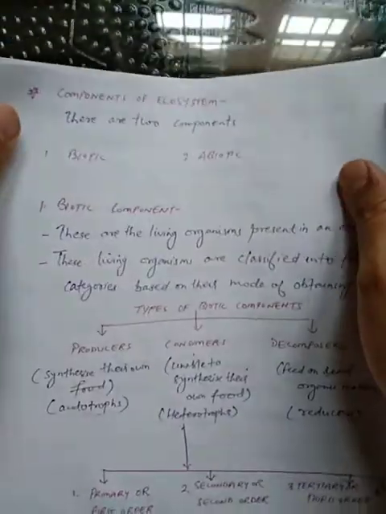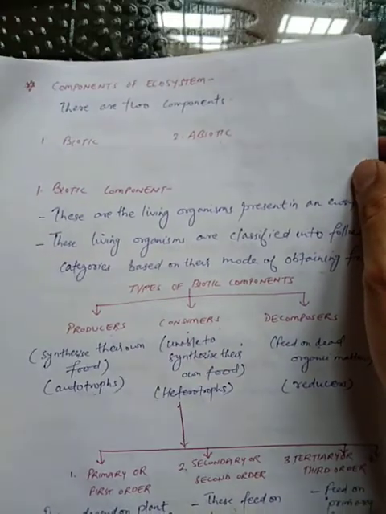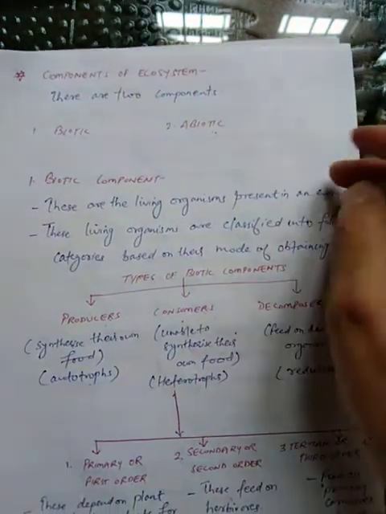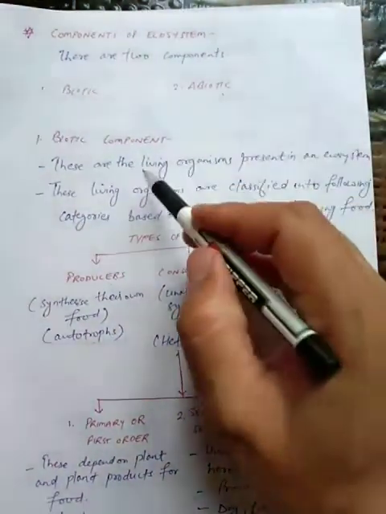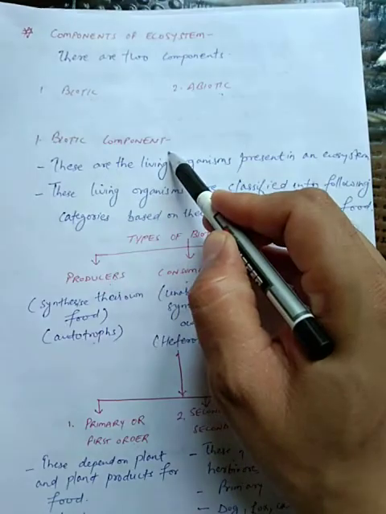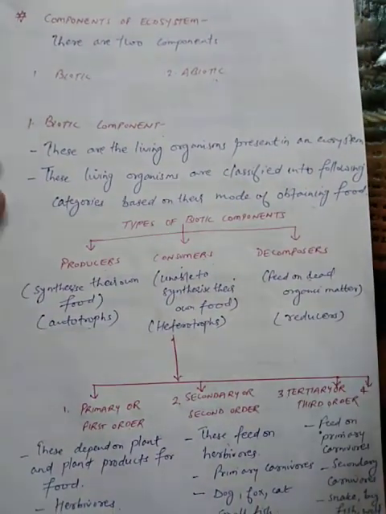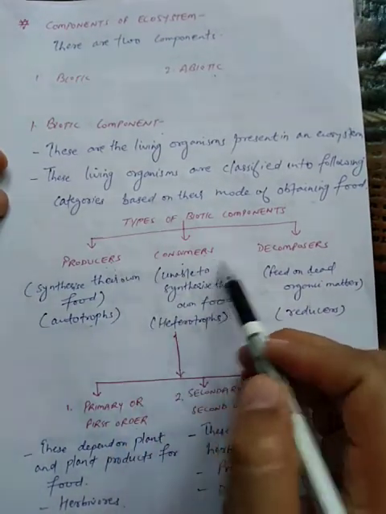Next you can see, students, components of ecosystem. There are two types. First is biotic and the second is abiotic. So what are biotic components? These biotic components are the living components which are present in an ecosystem and they are divided further into categories, that is producer, consumer, decomposer.